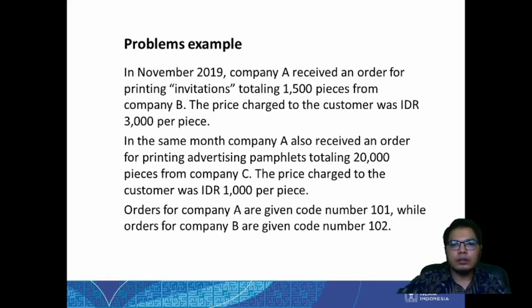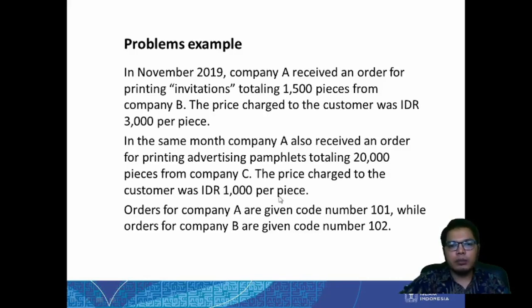totaling 1,500 pieces from company B. The price charged to the customer was 3,000 rupiah per piece. In the same month, company A also received an order for printing advertising pamphlets totaling 2,000 pieces from company C. Okay, different company. This is the different number. The price charged to the customer was 1000